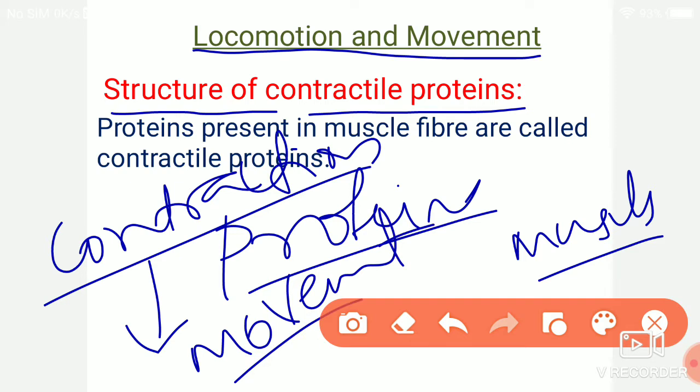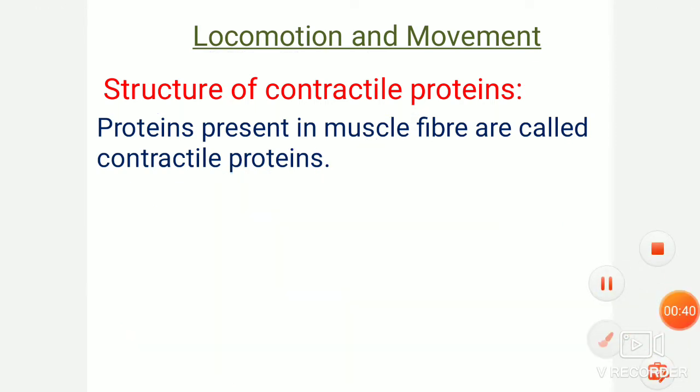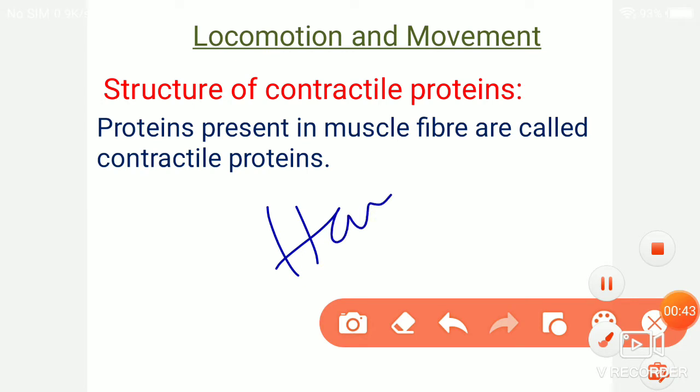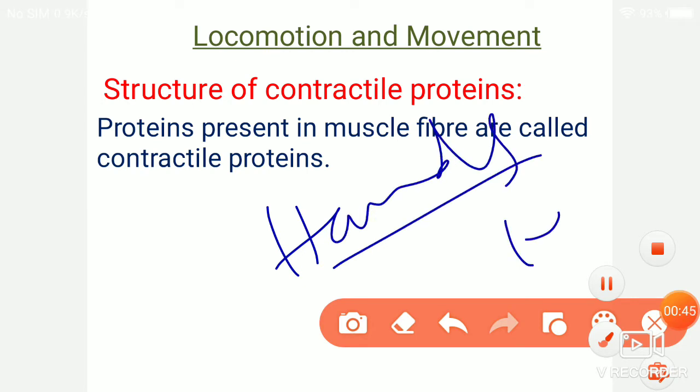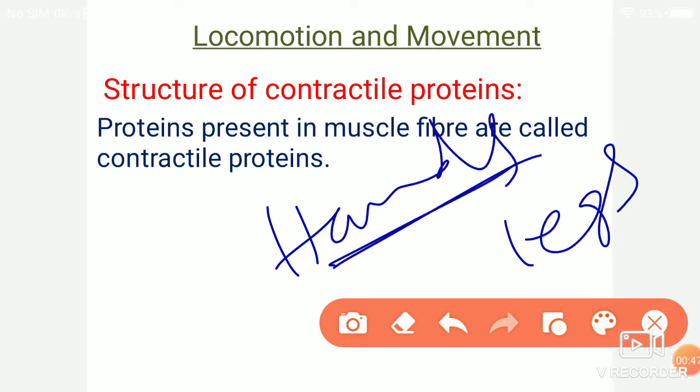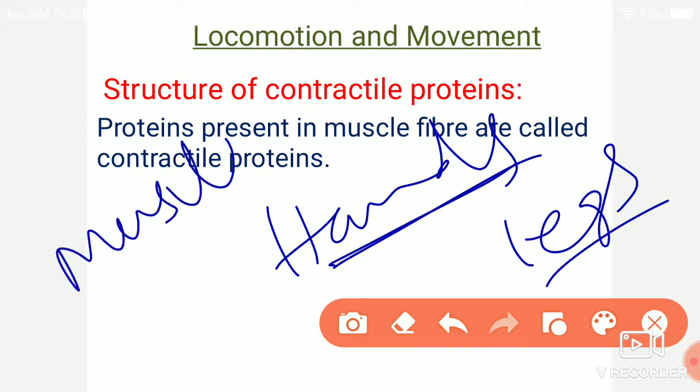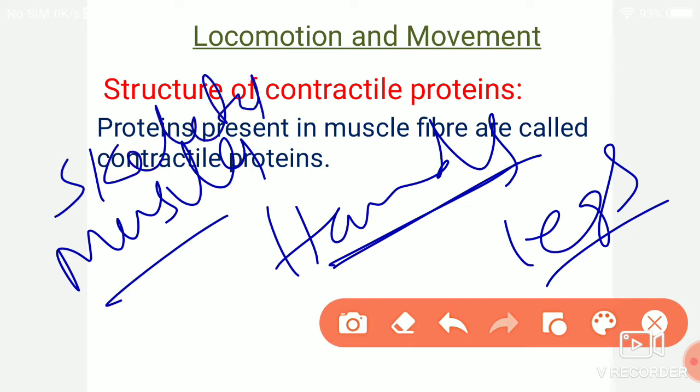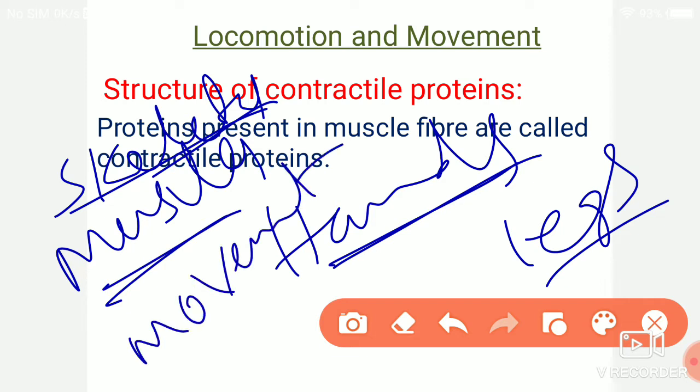Whenever we are going to move our hands or the legs, that consists of the skeletal muscles. The hands and legs consist of muscles, and these muscles are nothing but skeletal muscles. These skeletal muscles show the movement, that means we are able to move our hand or the leg.